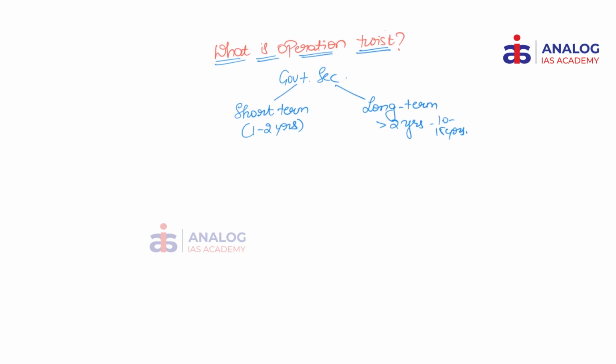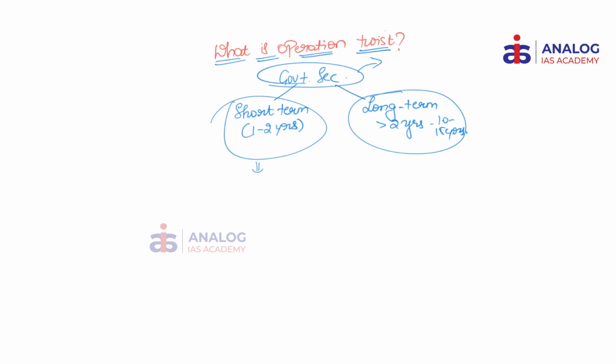Now coming back to our topic, what exactly is this Operation Twist? Now we have to understand that government securities have different tenures. Now what is a government security? We have already discussed in previous videos, but I am repeating once again. Government security is a paper which says that after a particular period of time, the loan taken from the investor would be paid back with an annual interest rate. So these are of two kinds, short term and long term. So in order to ensure that rate transmission happens and rate cuts or the interest rate cuts are passed on to the consumers, Operation Twist is being carried out.